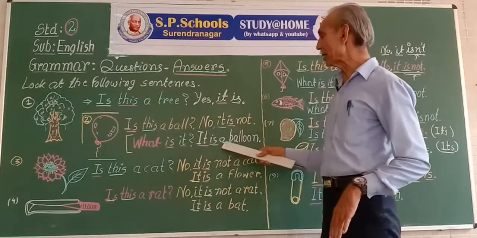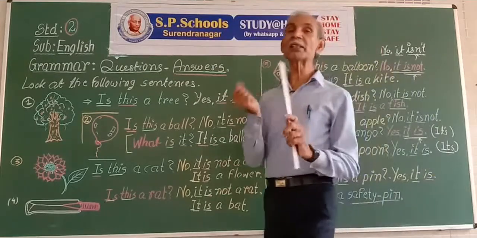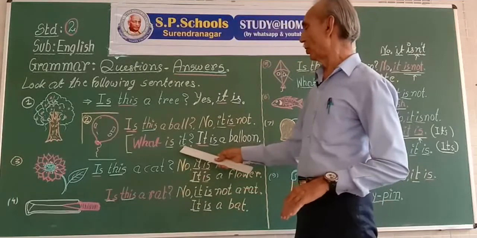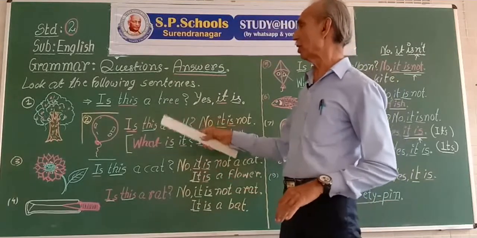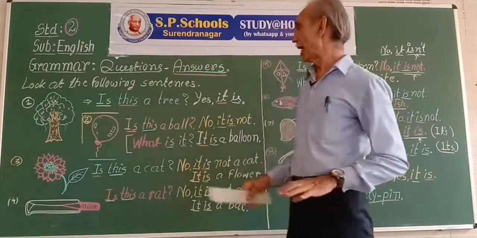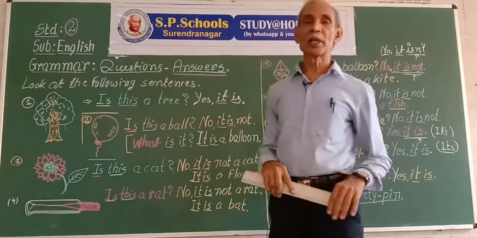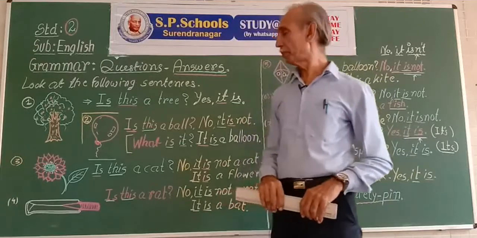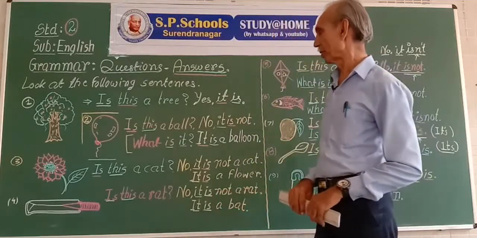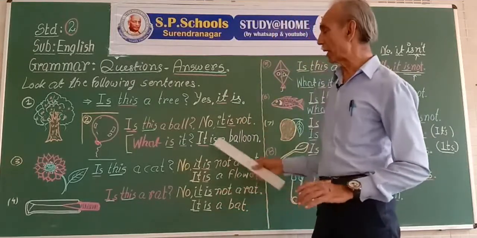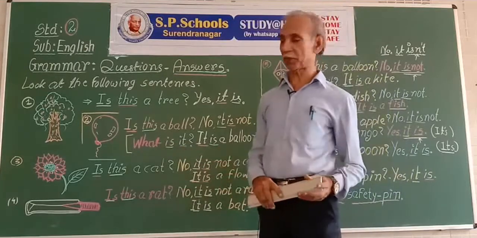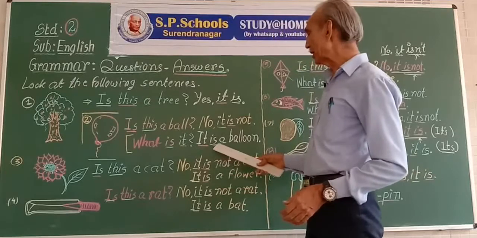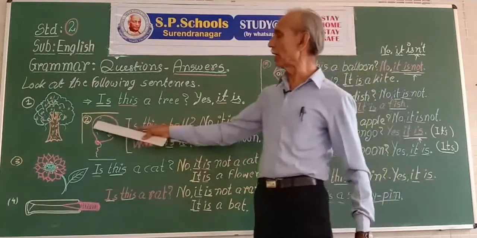It is a balloon. So there is a reversal of the pronoun it or noun tree and the helping verb, the auxiliary verb. The helping verb or auxiliary verb comes first.